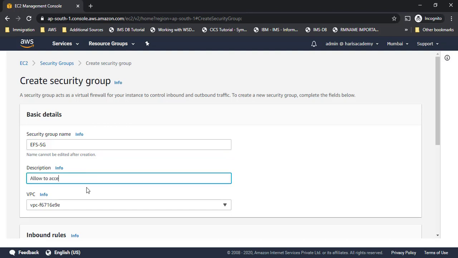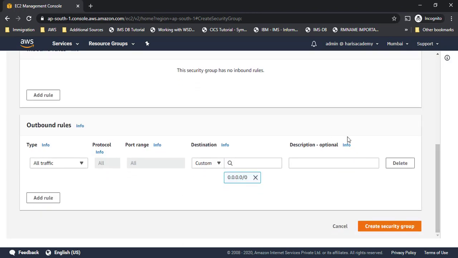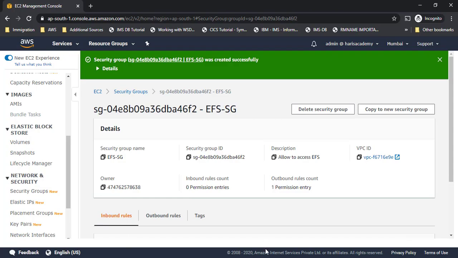The description is allow access to EFS. Now I'll select the default VPC, and I'll not add any inbound rules for now. We will see this later. For now, I'm creating an empty security group. I'll click on create security group. Now it is created. The first step is done.